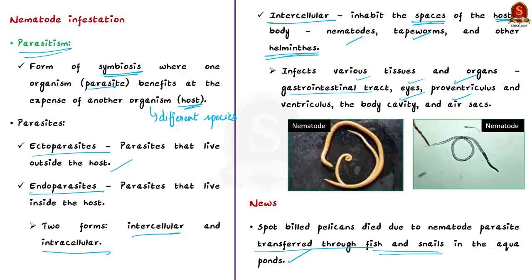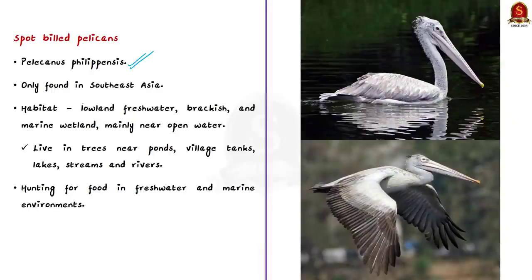So in this manner, let us also see a few facts about spot-billed pelicans from the Prelims point of view. Its scientific name is Pelecanus philippensis, and note that this species can only be found in Southeast Asia. Now, this species lives in lowland freshwater, brackish water and even in marine wetland areas of Southeast Asia, and it is also found mainly near open water. Now, these spot-billed pelicans live in trees that are near water bodies such as ponds, village tanks, lakes, streams and rivers, and they hunt for food in both freshwater environments and marine environments.